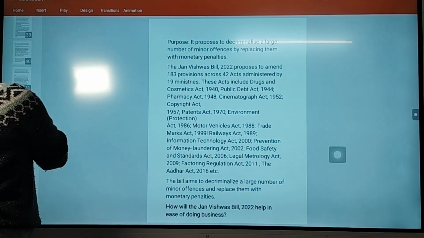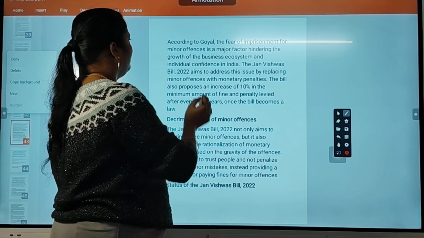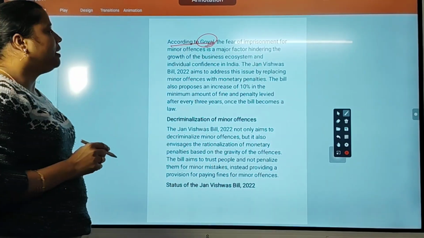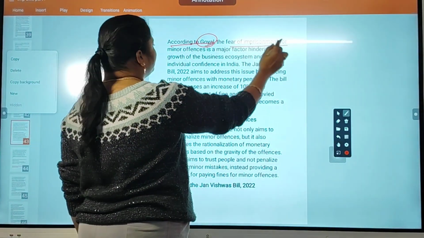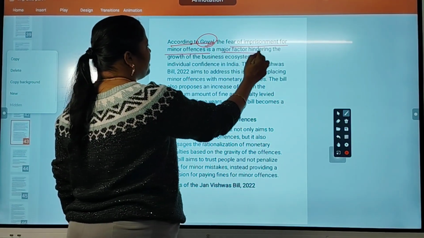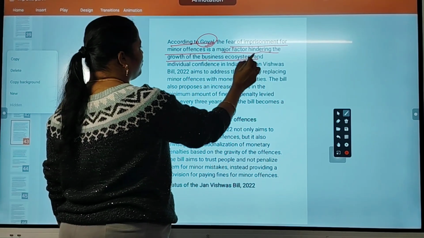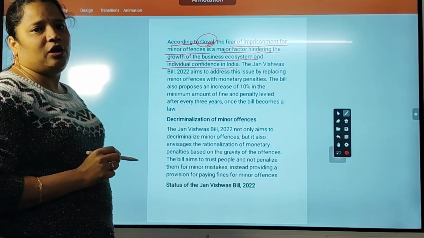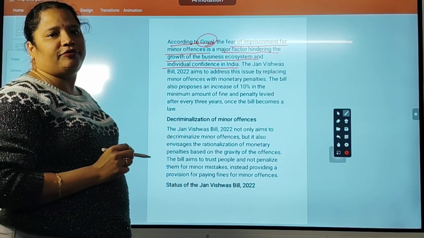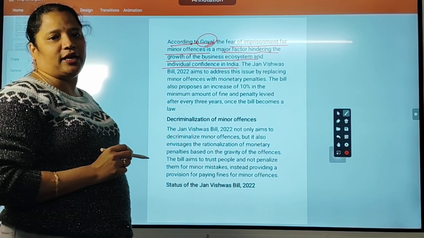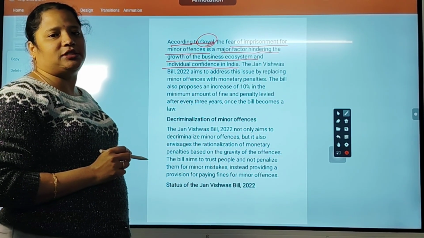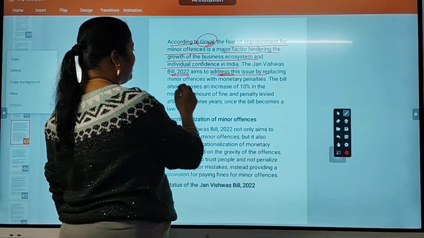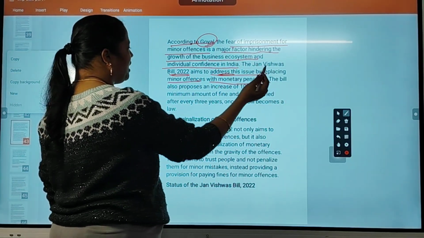So what is the purpose here? According to Minister Goyal, the fear of imprisonment for minor offences is a major factor hindering the growth of the business ecosystem and individual confidence in India. Everyone feels that if they commit even a minor offence they will go to jail. That fear is also stopping the business ecosystem in India. The Jan Vishwas Bill aims to address this issue by replacing minor offences with monetary penalties.